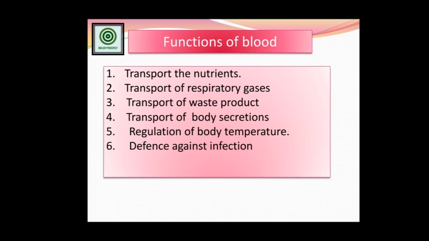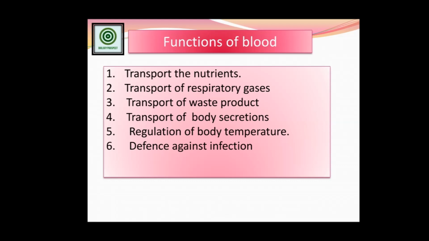Obviously it is transported from one part to another part, or one cell to another cell. Transport of respiratory gases, friends, is very important: oxygen and carbon dioxide. Oxygen is conveyed to the different cells through the fluid of the blood, and after respiration the toxic gas, carbon dioxide, is carried away.